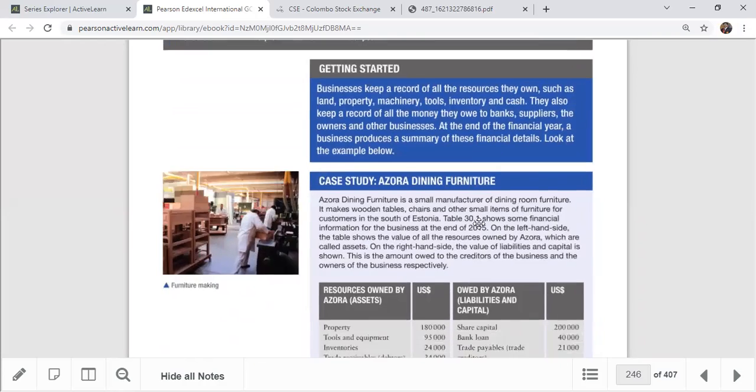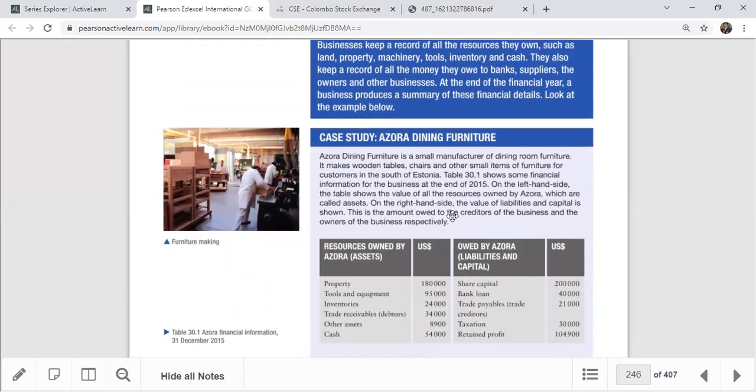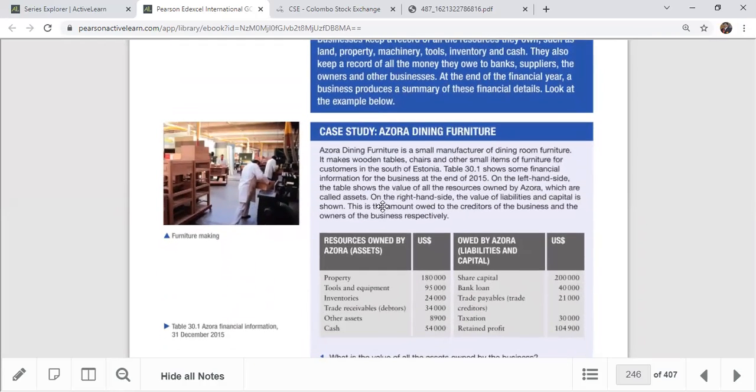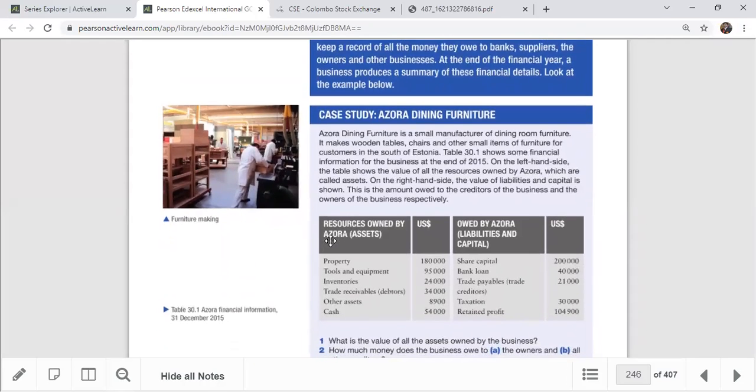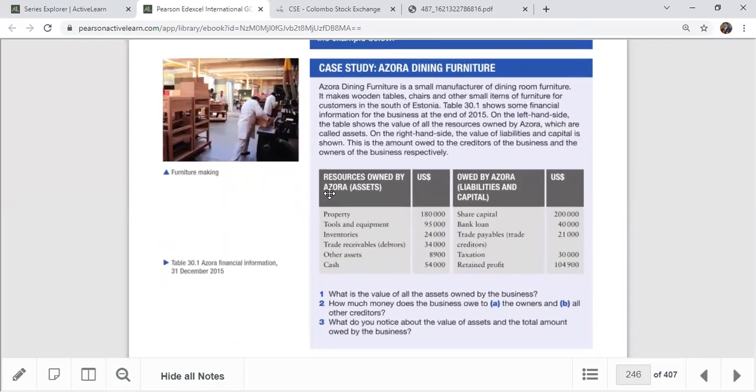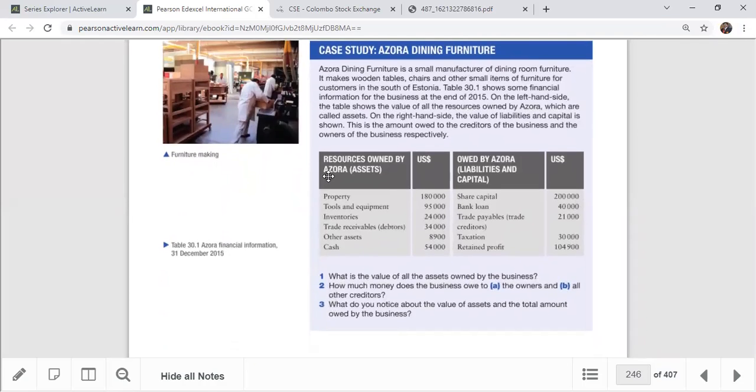Azora Dining Furniture. Azora Dining Furniture is a small manufacturer of dining room furniture. It makes wooden tables, chairs, and other small items of furniture for customers in South Estonia. Table 30.1 shows some financial information for the business at the end of 2015. On the left-hand side, the table shows the value of all the resources owned by Azora, which are called assets, right?